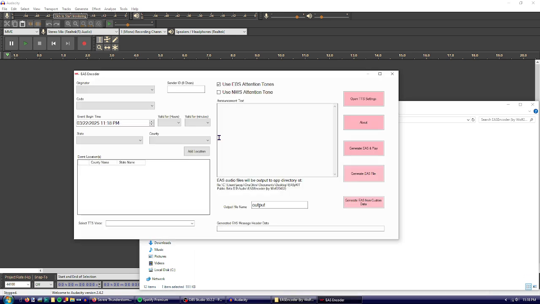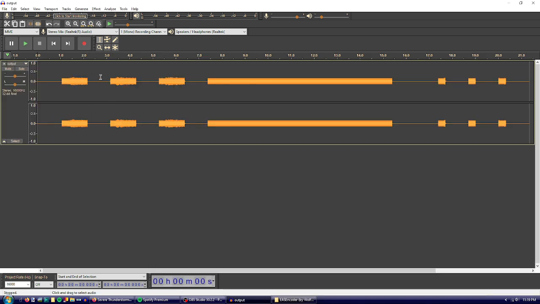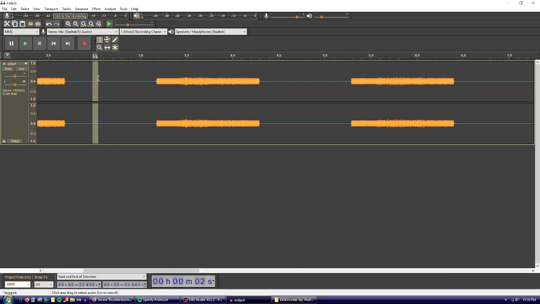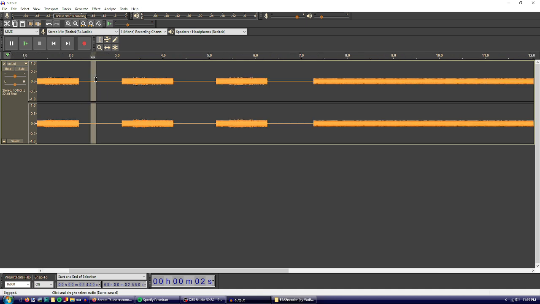So once you're done encoding, it'll go to the output. And what you want to do is you want to take the MP3 for the best results. So first, you're going to delete some spacing about this much from the tones. Maybe even a little bit more. Not too much, but a little bit.